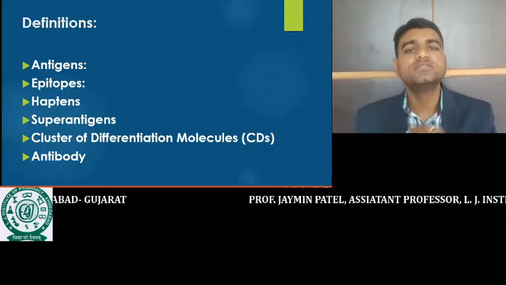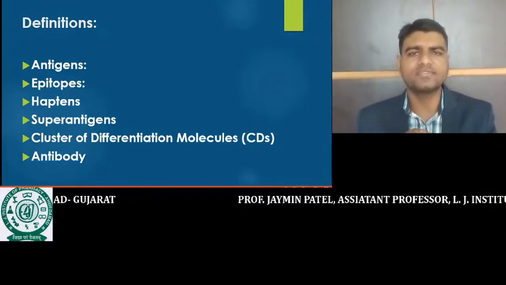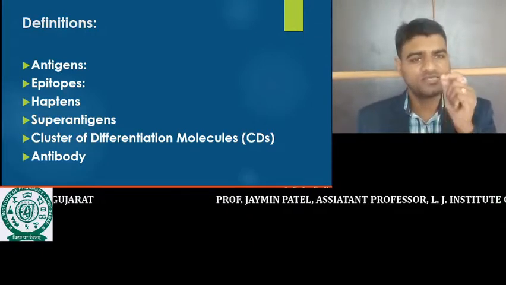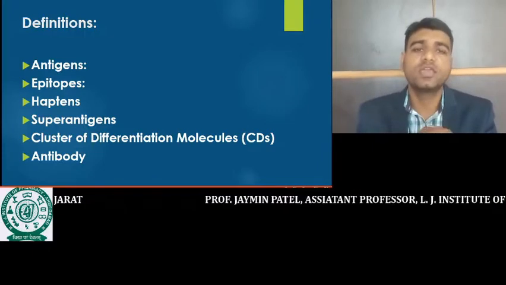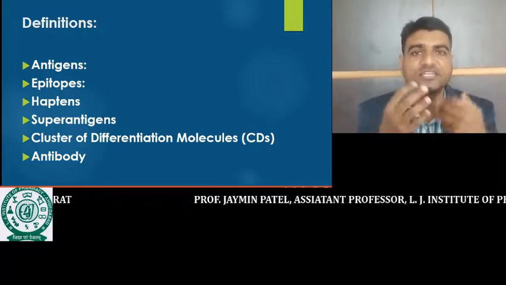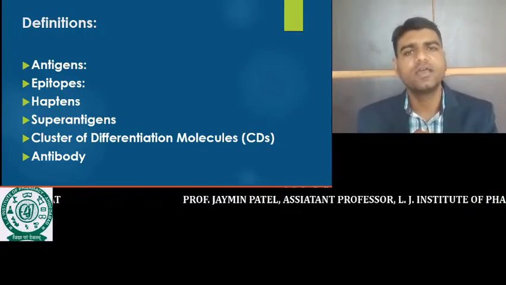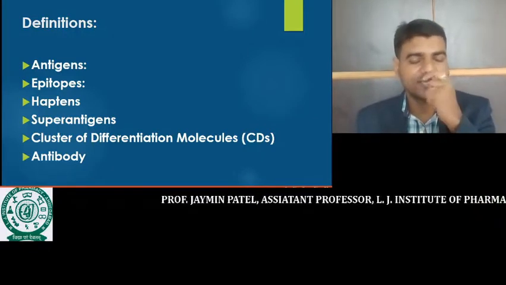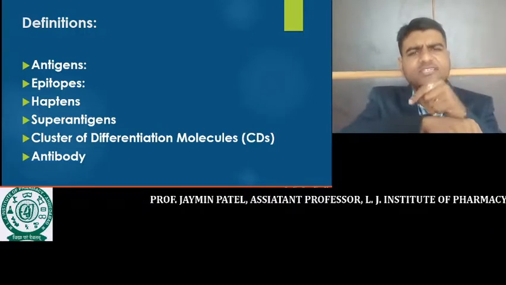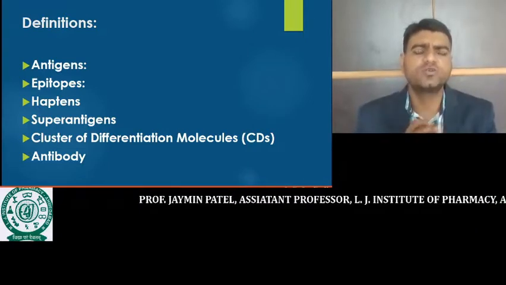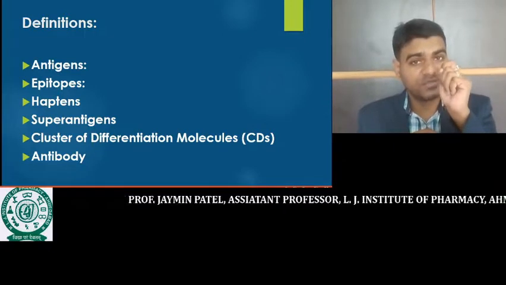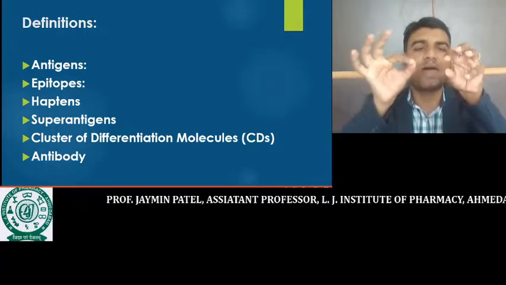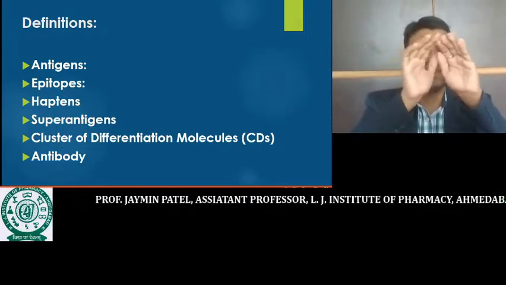We know that some individuals are sensitive to penicillin and some are not. In some specific individuals, when we inject penicillin, redness is created and a sensitivity reaction is produced. Why? It is specific to certain individuals only, because penicillin acts as a hapten. When penicillin enters the blood circulation, if the carrier protein specific to that penicillin is present in that individual, then the penicillin will bind with this carrier protein and make a complex.